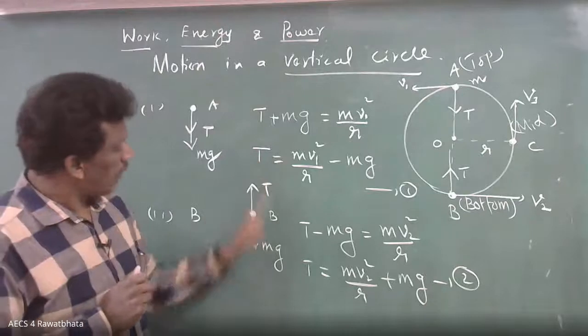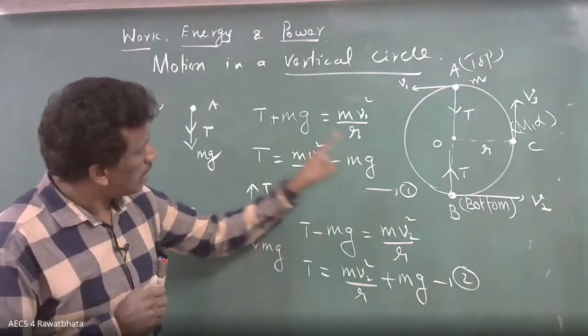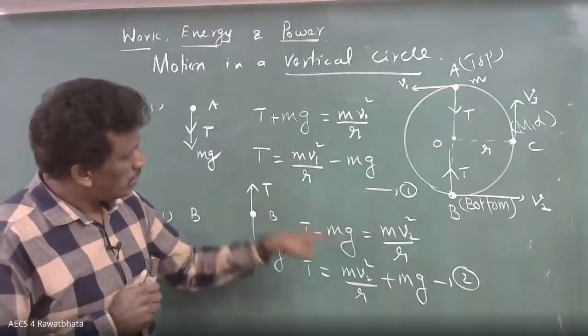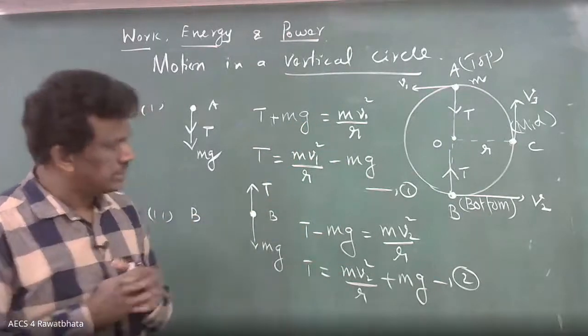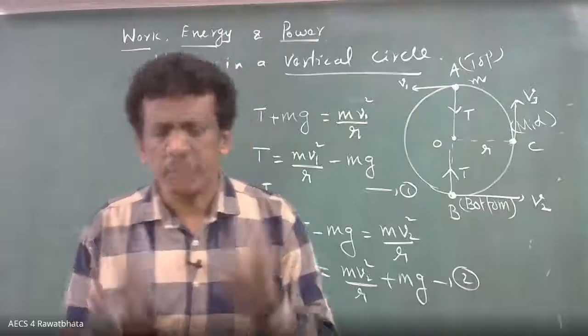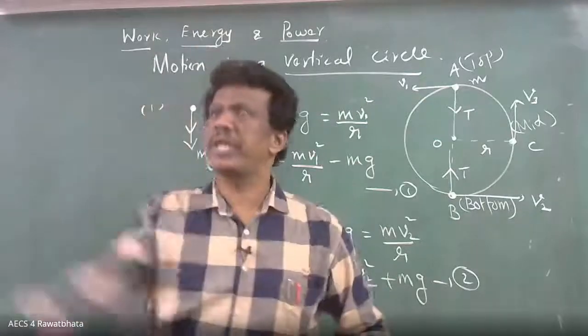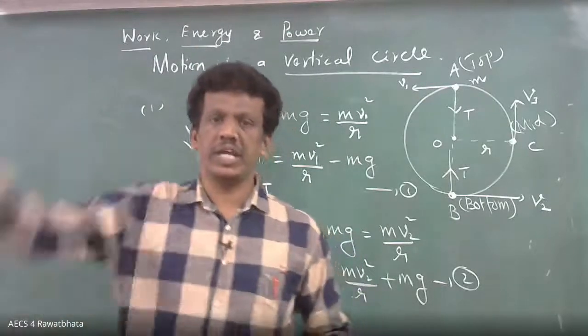See here, what is happening? Can you say the tension at A and at B will be the same? No, sir. Practically you see, you are making a vertical circular motion.